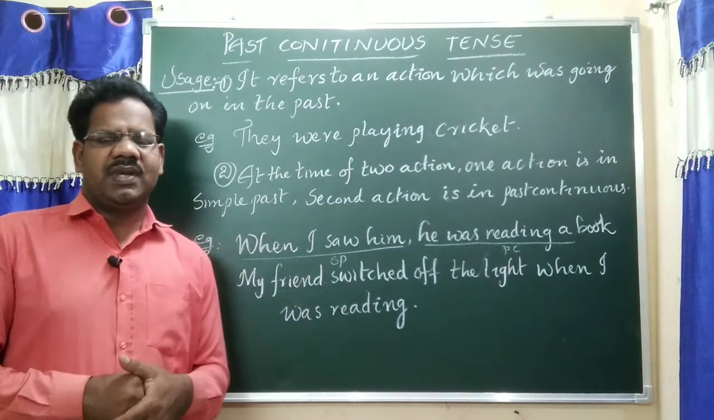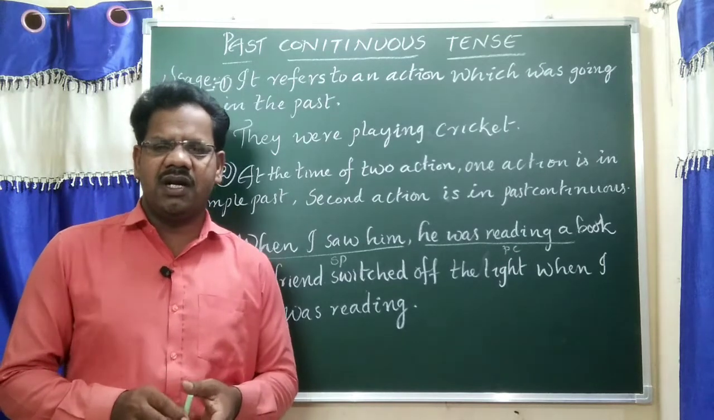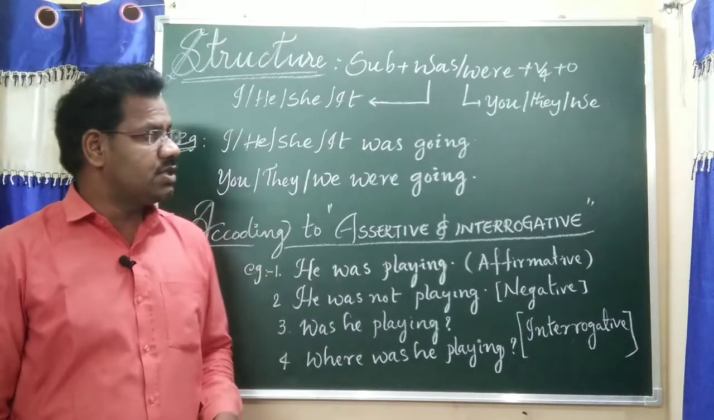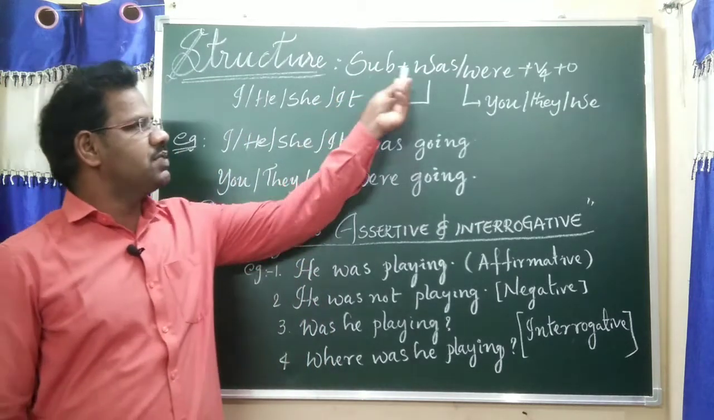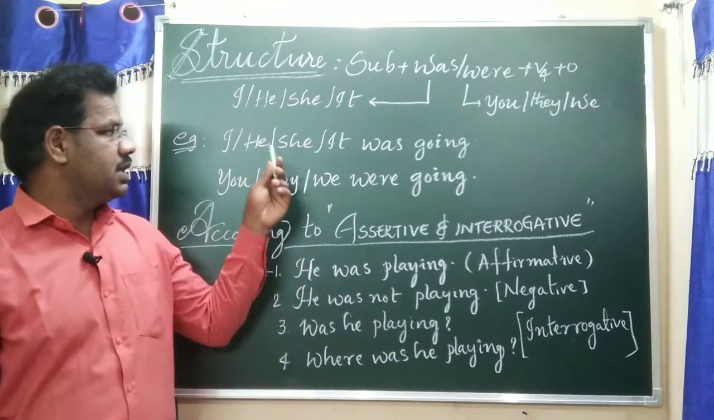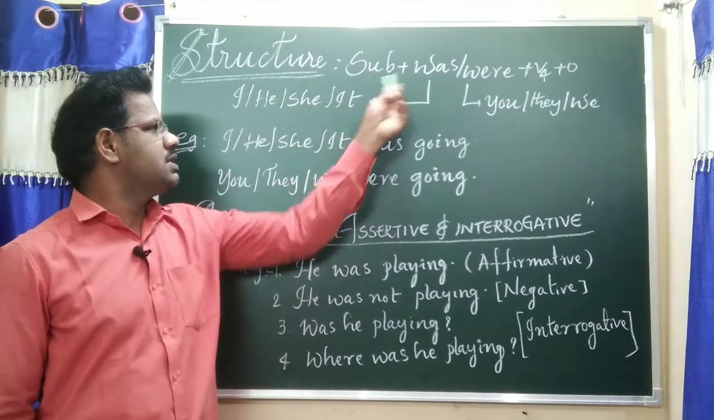Let us discuss structure and examples according to assertive and interrogative sentences. Structures and examples of the past continuous tense. Subject plus was or were plus V4 plus object. See, I was, he was, she was, it was.